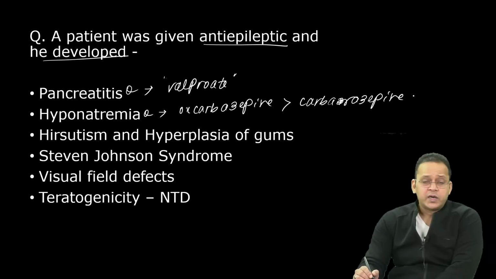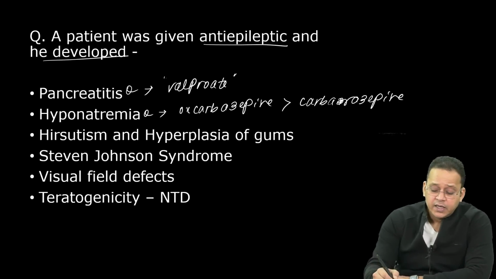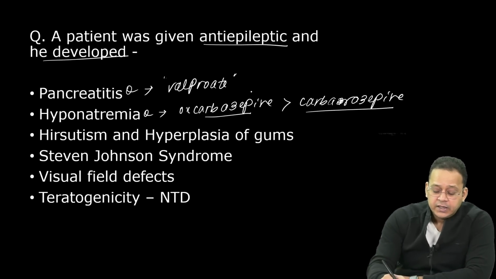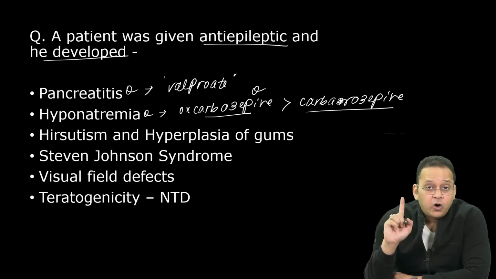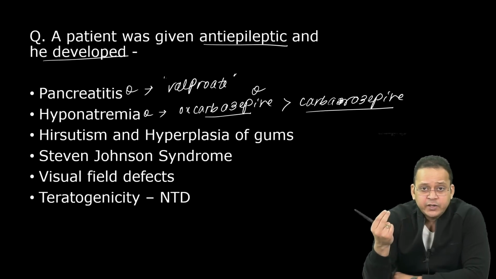So this is one point that is commonly asked nowadays, how oxcarbazepine is different from carbamazepine, in that oxcarbazepine causes more hyponatremia. Oxcarbazepine, remember this point. Carbamazepine causing hyponatremia is not the talk of the town nowadays in your exams.